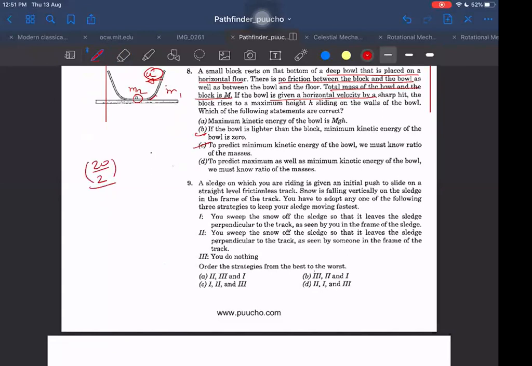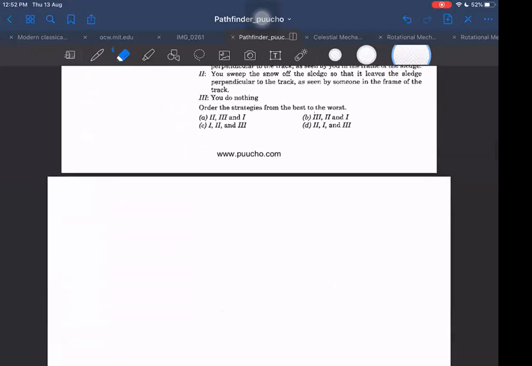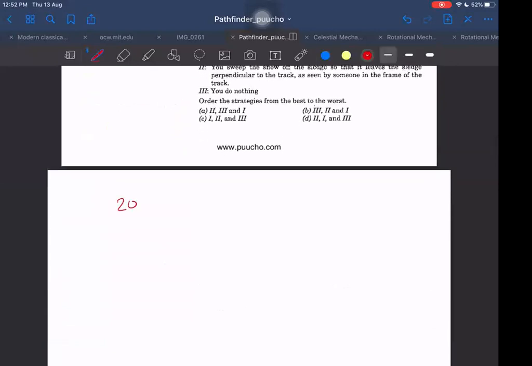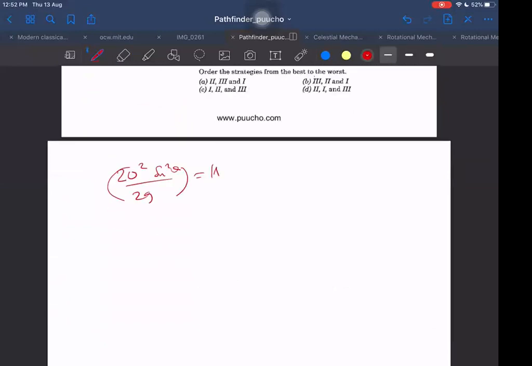See, average speed is 20 by 2. Sorry, average, I'm asking. Average speed is 20 root 3 by 2. The maximum height is u square sin square theta by 2g. But if you are asking how did I calculate it, no, I did not calculate it. I made a guess.